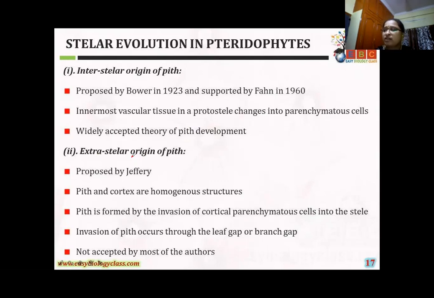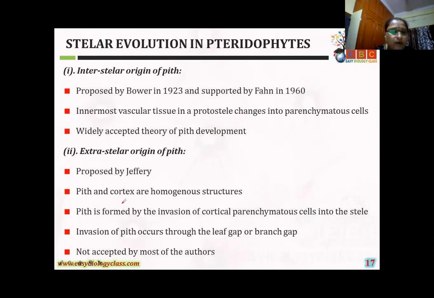Here you can observe the pith is of extrastellar origin. What is the main idea in this theory? The theory holds that the pith originated as a result of innervation of the cortical cells into the stele through the leaf gaps and branch gaps in the course of phylogenetic evolution.